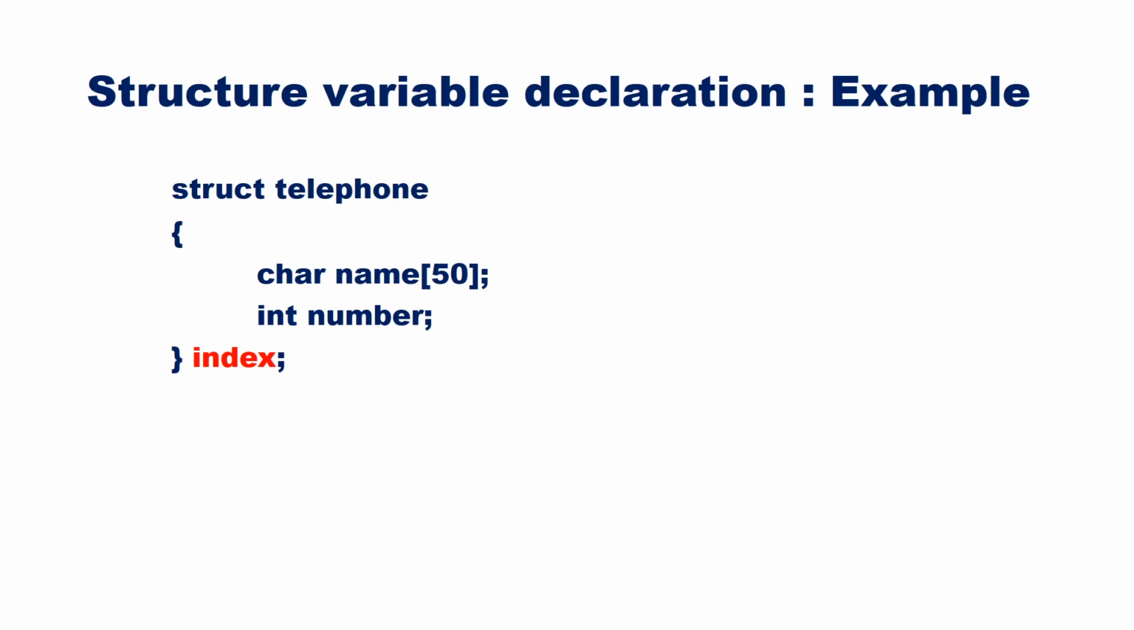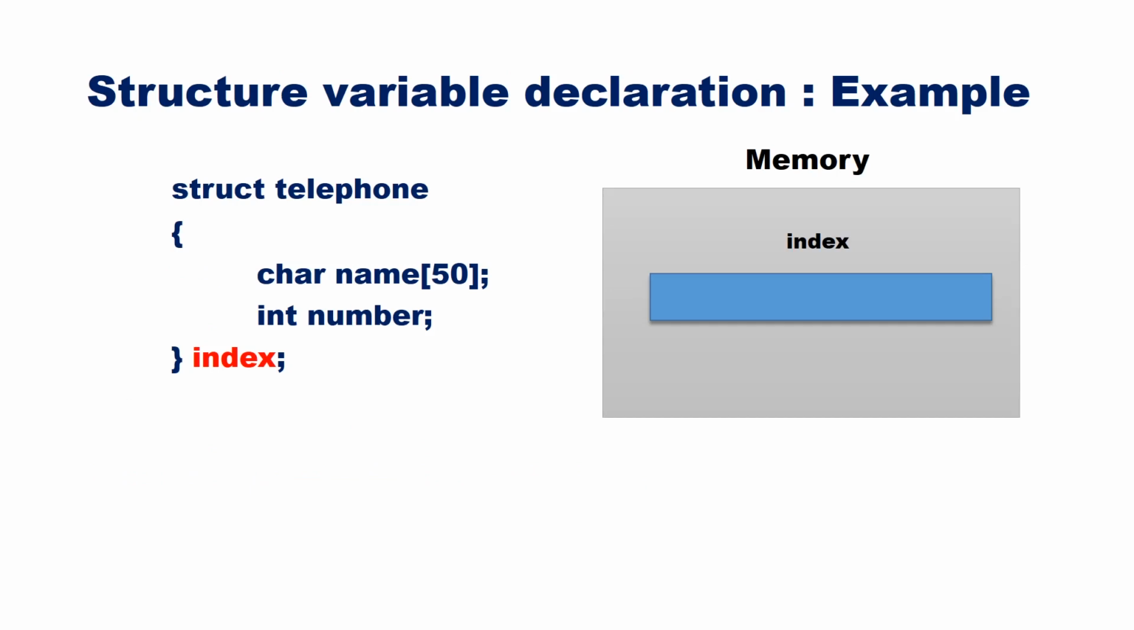Now a variable with the name index has been created in memory. The variable has two sections, one for storing name and another for storing number. 50 bytes of memory will be allocated for name and 4 bytes will be allocated for the number, assuming that the size of int is 4. Thus a total of 54 bytes of memory will be allocated for variable index.